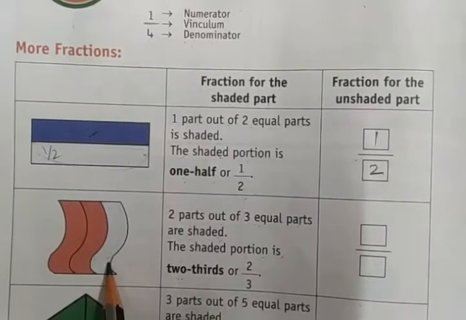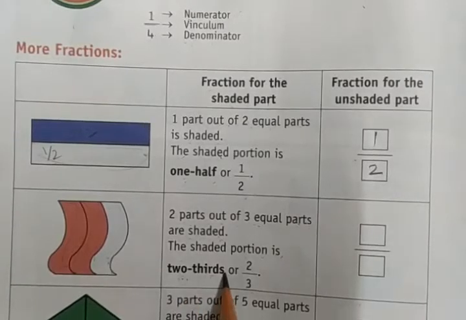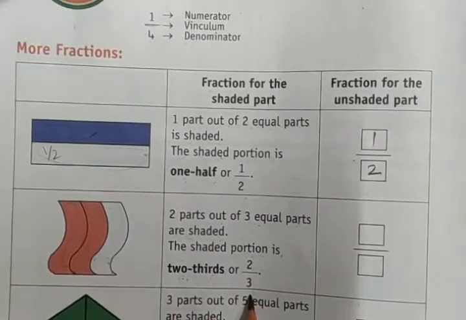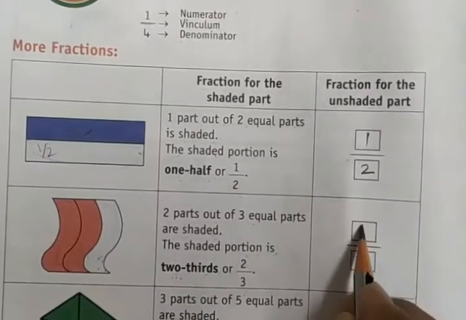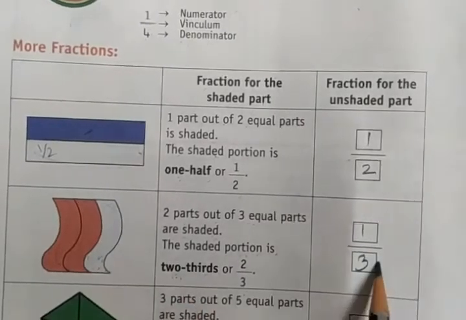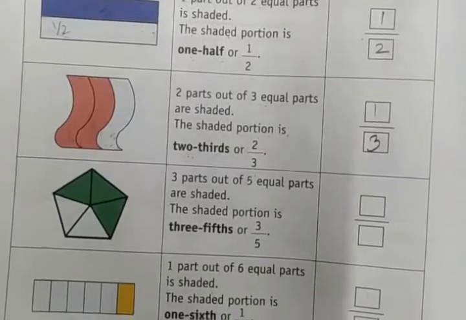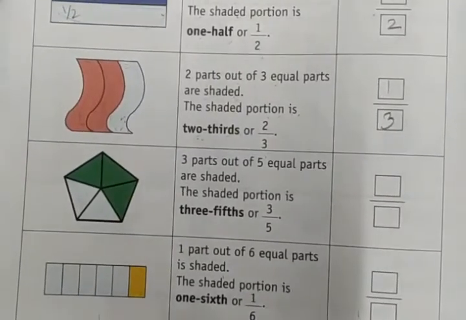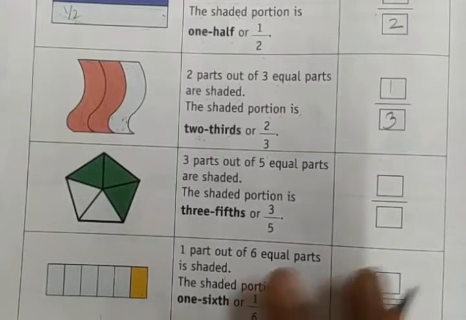Out of 3 parts, these 2 parts are shaded. This 2/3 is shaded. And what's remaining? 1/3. So one part of 3 is not shaded.